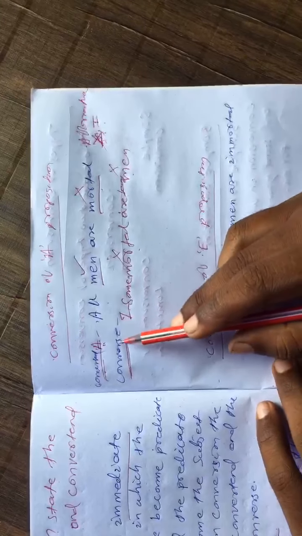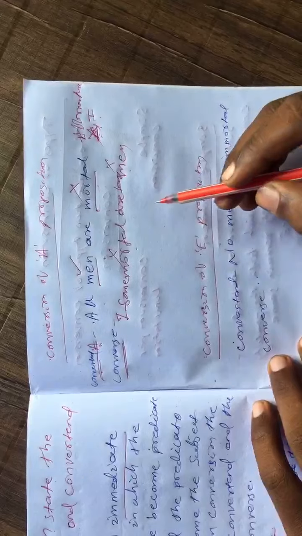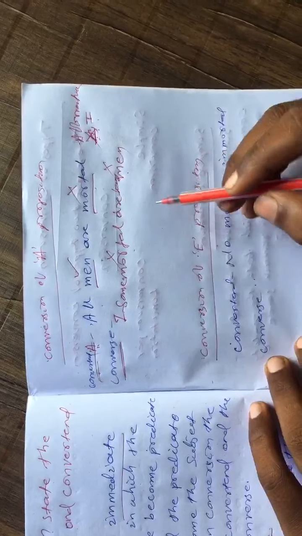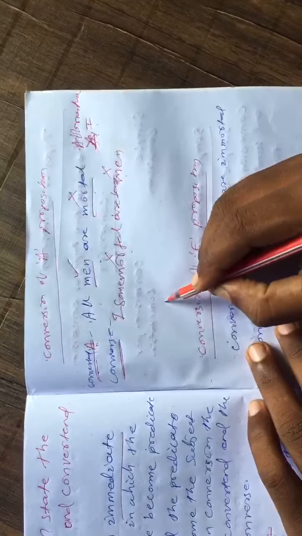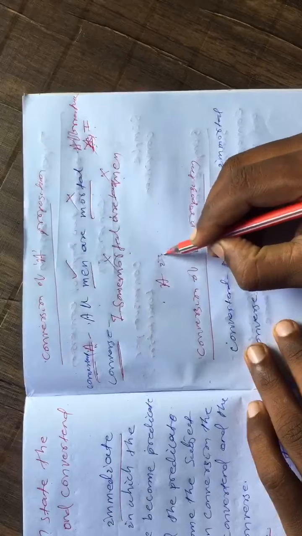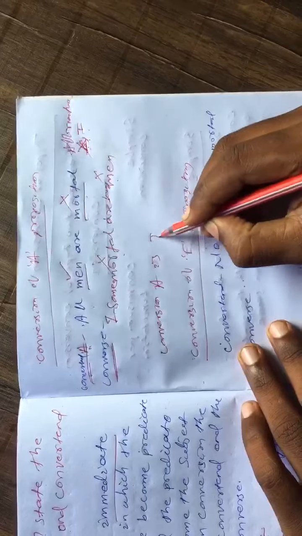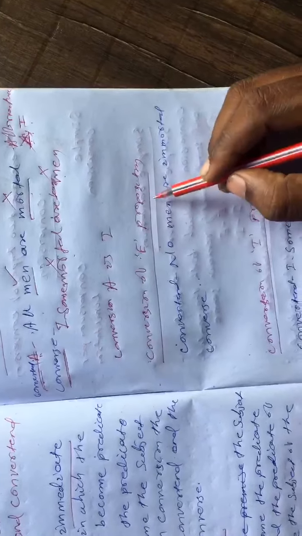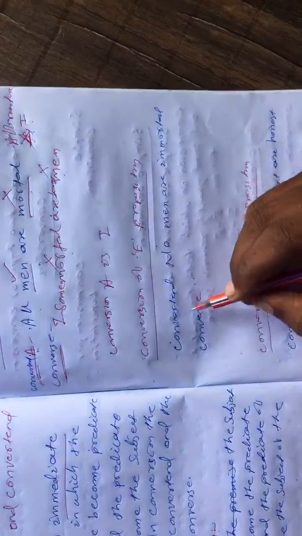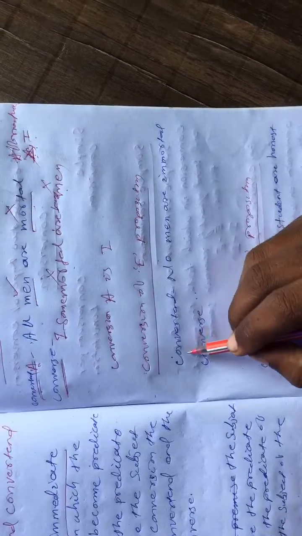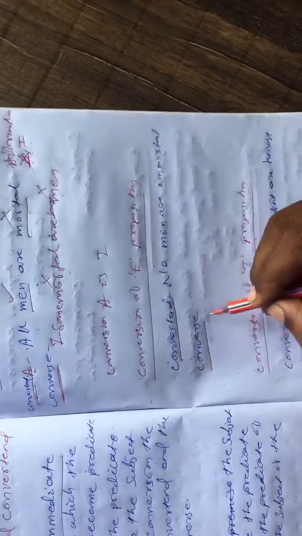If we convert an A portion according to the rule of conversion, we get an I portion as its converse. So the conversion of A is I. Now we discuss the conversion of E portion. In conversion, the premise is called the converted and the conclusion is called the converse.